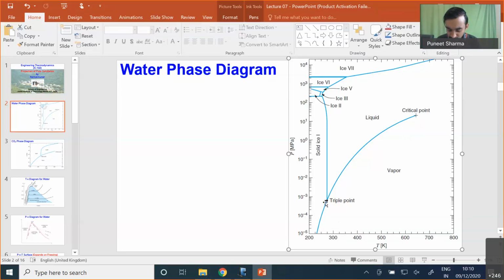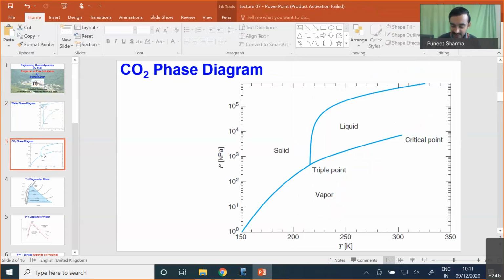The line below the triple point, obtained after the fusion and vaporization lines have merged into a single line, is referred to as the sublimation line. The triple point is a condition at which all three phases of water are in phase equilibrium with each other. The temperature corresponding to the triple point is 0.01 degrees Celsius and the pressure is close to 0.61 kilopascals.